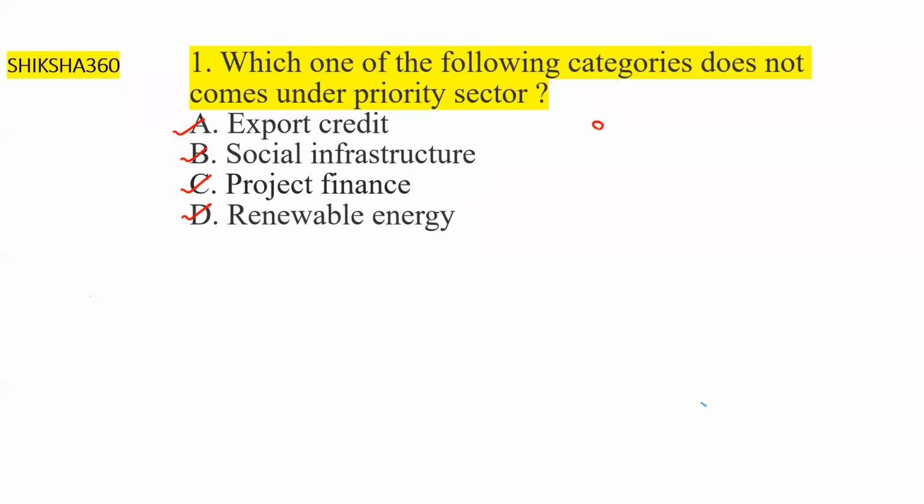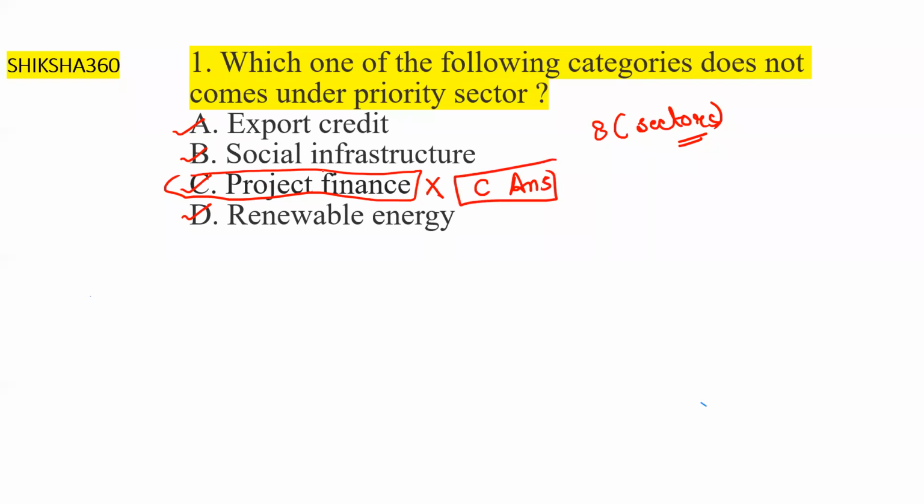Basically there are 8 sectors which come under the priority sector. Out of that, project finance is the only one which does not come under the priority sector. So C is the answer. C, project finance, does not come under the priority sector.